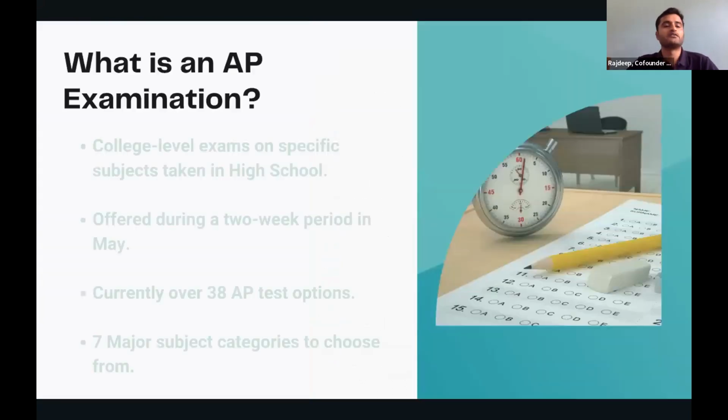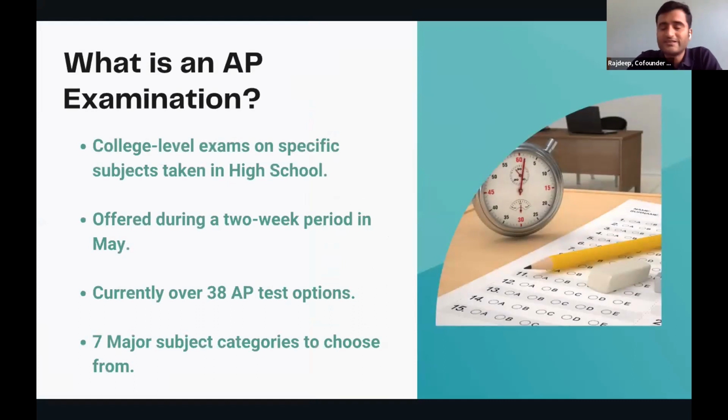With that, let me start straight away with what the AP examination is. These are college level examinations which are largely taken in high school. They're offered during a 2-week period in the month of May, and that's very critical from the planning perspective, because unlike SAT or ACT, which happen 5 to 6 times a year, AP happens only once a year, which means proper planning is required if you want to do well in this exam.